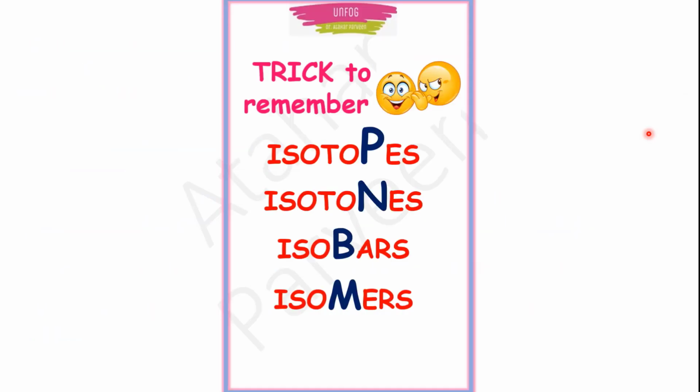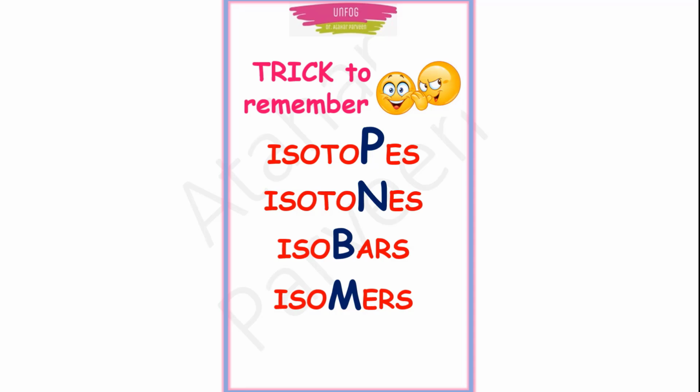Now I will give you the trick to remember isotopes, isotones, isobars and isomers. I explained what they are. I hope you understood. If you did not understand also, don't worry. I will give you the trick. You can easily remember what they are and you can understand also.